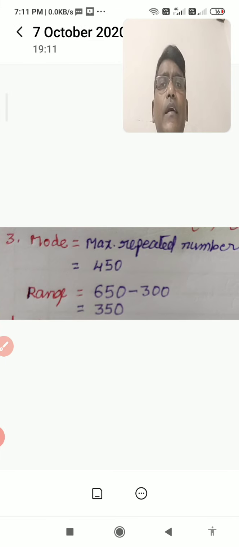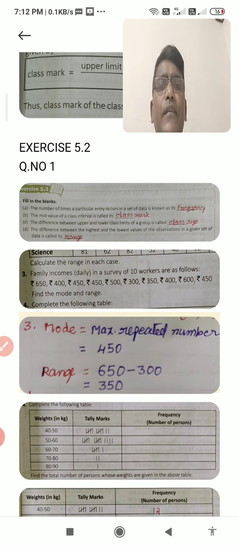See, observe here. The maximum repeated number, 450, came two times. No other number came in the data. So your mode is 450 for the given raw data. Range: here 650 is the highest value and 300 is the lowest value. So the difference is 350. So automatically the range is 350. So it is totally based on the definitions only.